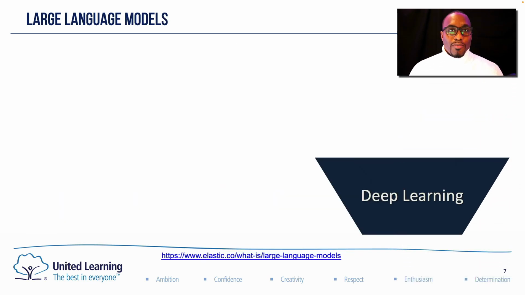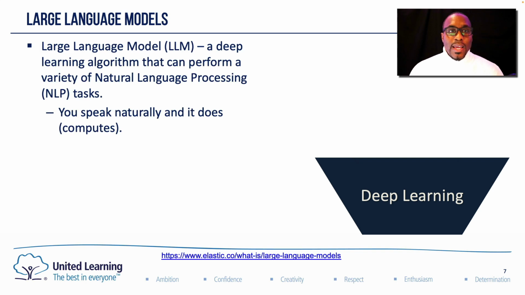Large language models, or LLMs, is another term that you may have heard when it comes to artificial intelligence. And the area of artificial intelligence that deals with large language models is deep learning, which again is a subset of machine learning. Large language models is a deep learning algorithm that can perform a variety of natural language processing tasks.